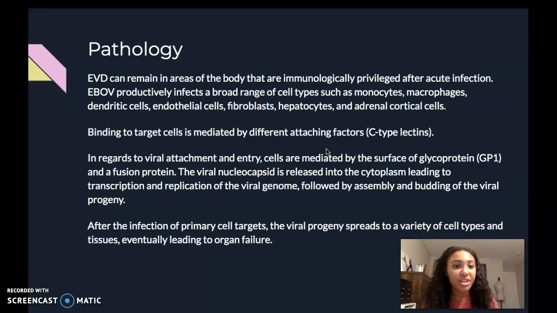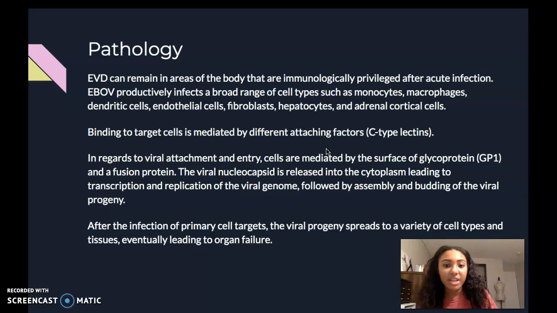So for pathology, EBD can remain in areas of the body that are immunologically privileged after acute infection. So immunologically privileged sites basically include sites where the virus is shielded from the survivor's immune system response. Some of these sites include the testes, the interior of the eyes, the placenta, and the central nervous system.